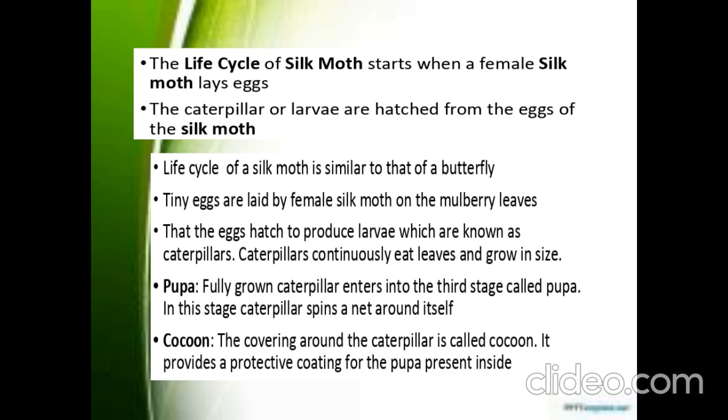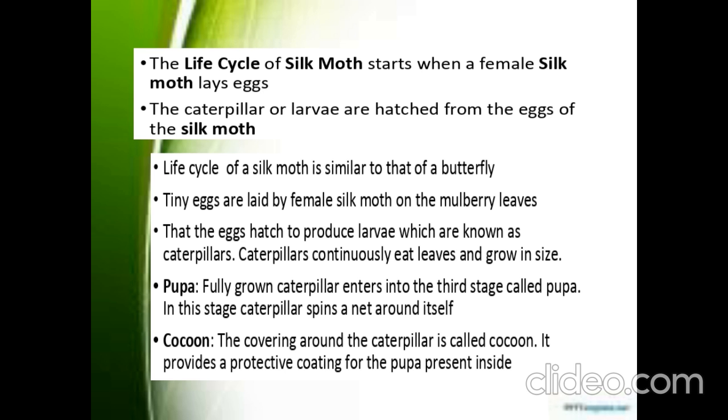So now we are going to discuss deeply about that. So who will lay the eggs on the leaf? The female silk moth will lay the eggs on the leaf, right? After that those eggs will be hatched and transformed into larva, from which the caterpillar comes out, right? And then the caterpillar starts to build a protective layer around its body. That stage is called a pupa stage, and the protective coating over it is called cocoons.